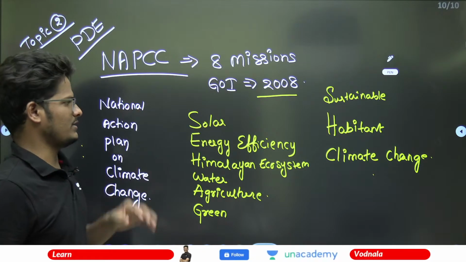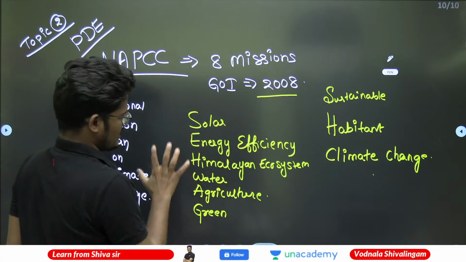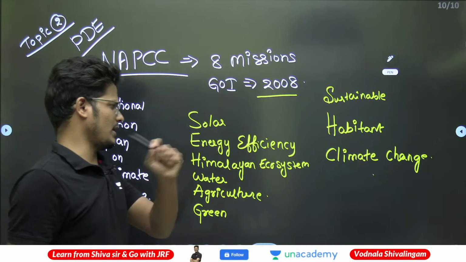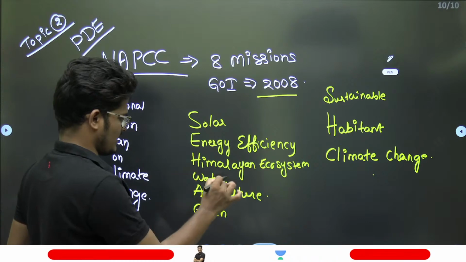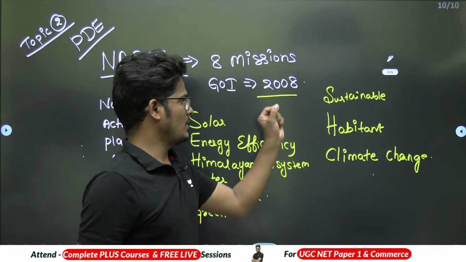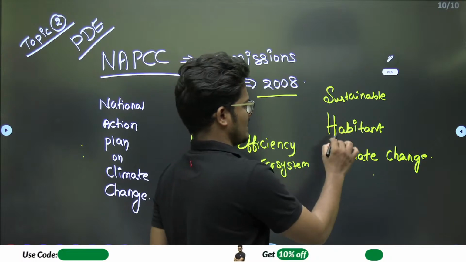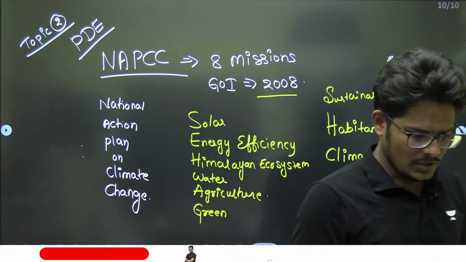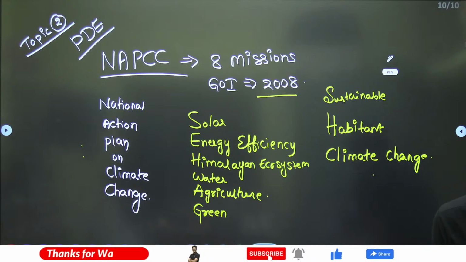They have given 8 missions: National Solar Mission, National Mission on Energy Efficiency, National Mission on Himalayan Ecosystem, National Water Mission, National Mission on Agriculture, Green India, as well as National Mission on Sustainable Habitat and National Mission on Climate Change. These are the total 8 missions given, right?